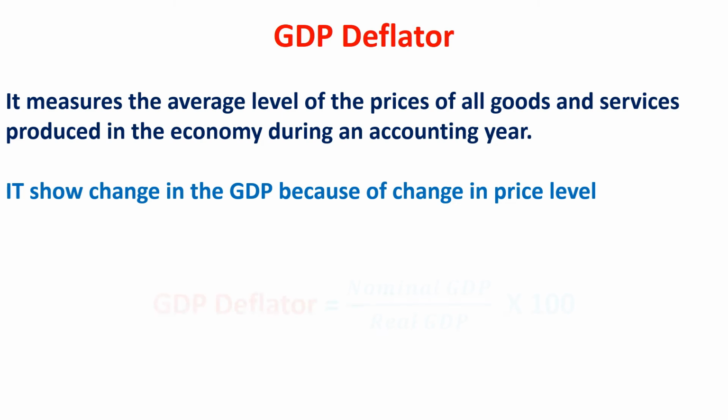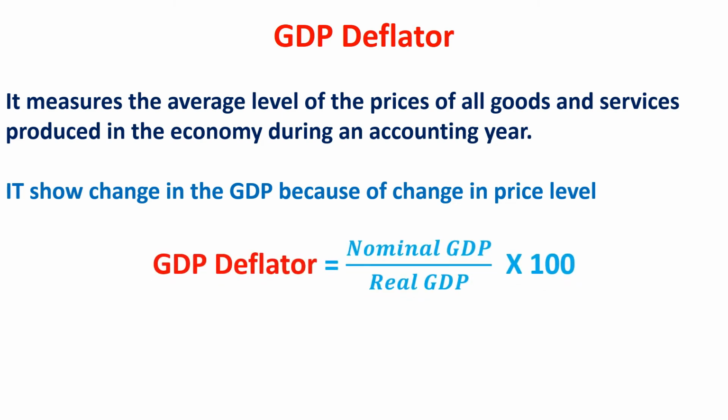GDP deflator is equal to nominal GDP divided by real GDP into 100. In our last example, 17,500 divided by 12,500 into 100 is equal to 140. That is GDP deflator. It is also equal to price index number.